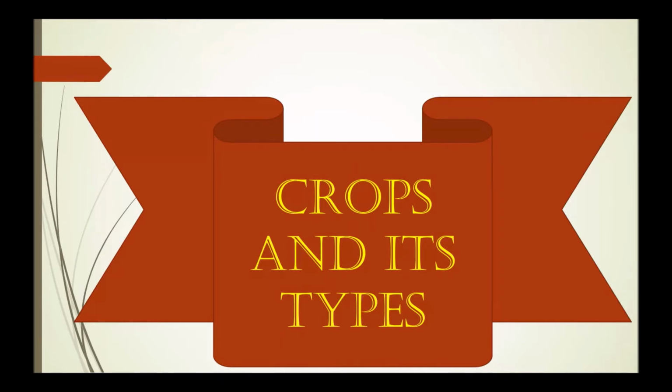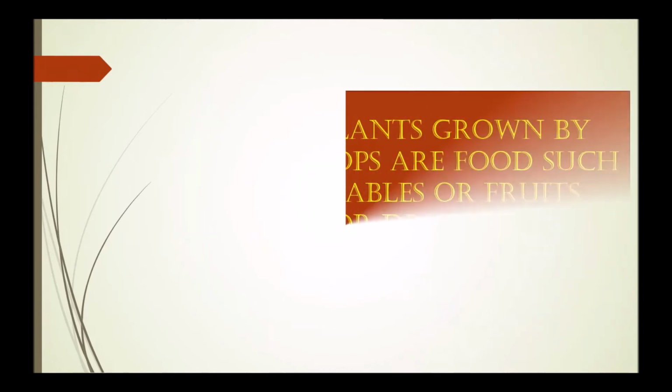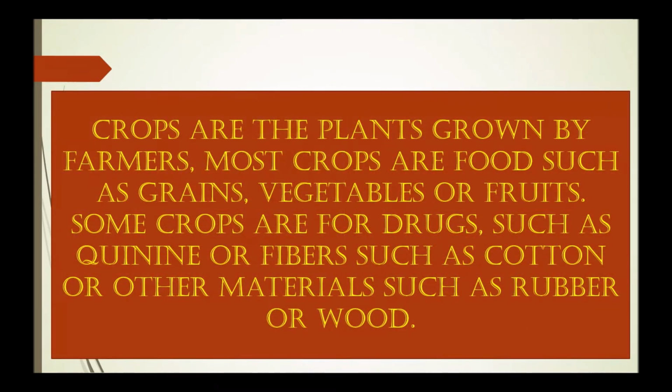Today we will learn about crops and its types in this video. So let's learn through this video. Crops are the plants grown by farmers. Most crops are foods such as grains, vegetables or fruits. Some crops are for drugs such as quinine, fibers such as cotton, or other materials such as rubber or wood.